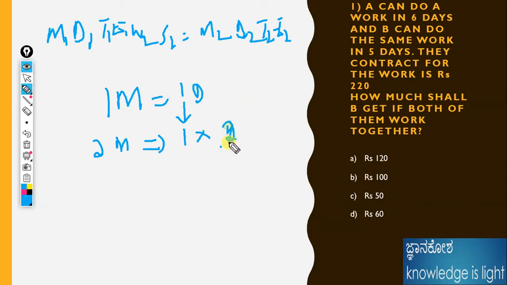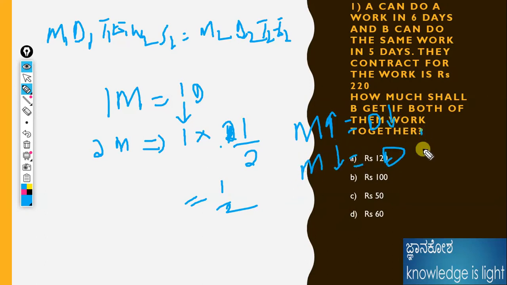Less time is one, so keep it as numerator one and two. If more men are available, it will take fewer days for that work. If fewer men are available, it will take more days. That's the logic we need to think about. That's why men and days are always inverted, and shifting it, it comes as 1 D1. Men and days are inversely proportional, not directly proportional, while men and work, or days and work, are directly proportional.